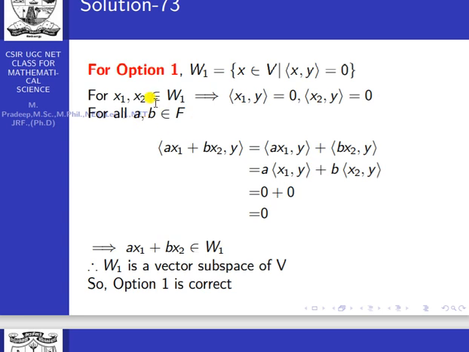For all a, b belongs to the field F, the inner product of ax1 plus bx2 comma y equals the inner product of ax1 comma y plus the inner product of bx2 comma y, so a times the inner product of x1 comma y plus b times the inner product of x2 comma y. This is 0, this is also 0, so 0. So ax1 plus bx2 belongs to W1, because the inner product of ax1 plus bx2 comma y equals 0.